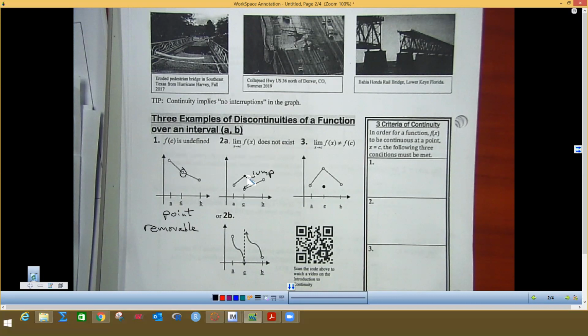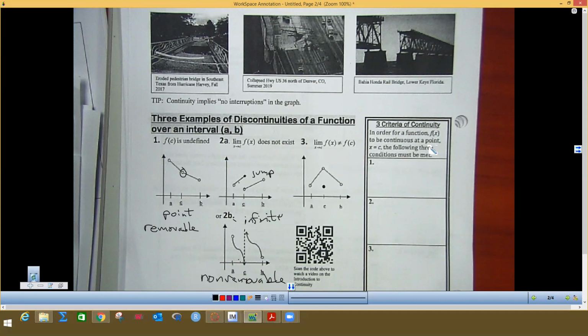And then the limit as you approach c from the left and the right is not equal, so it does not exist is why that doesn't work. And then this one is called infinite discontinuity because you're going to negative infinity or positive infinity. And so this is infinite discontinuity. And both of these in the middle are called non-removable. Those are non-removable. And then the last kind of discontinuity, again, this is a hole, because as you come up here, the limits are equal, but the point is open here because the point's down here.